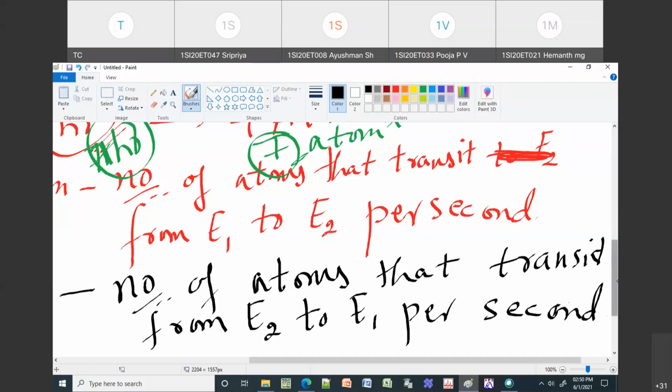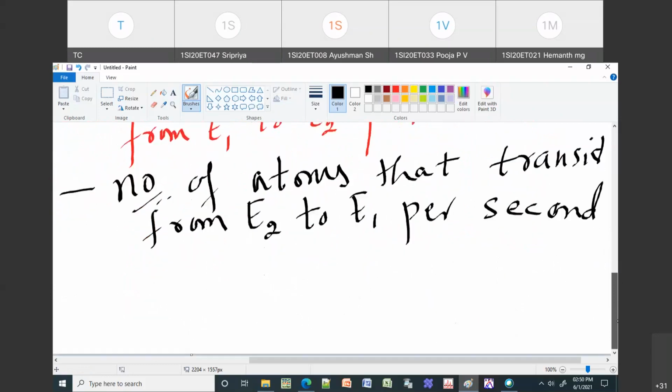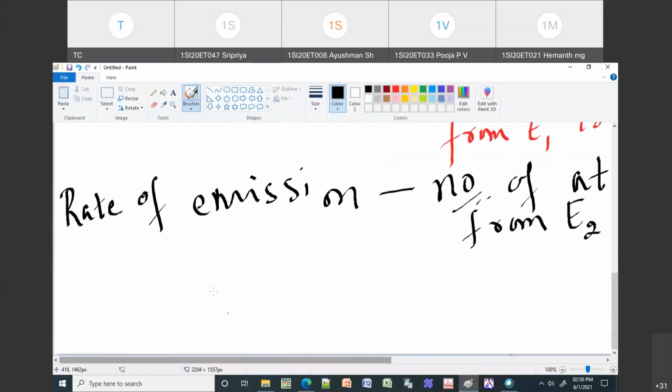When it comes to rate of absorption, there is only one absorption, which is induced absorption. But when it comes to emission, there are two emissions: spontaneous emission and stimulated emission. Now in this case, there are atoms which are already in the excited state.